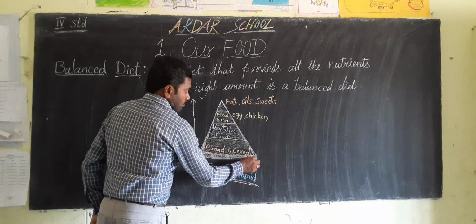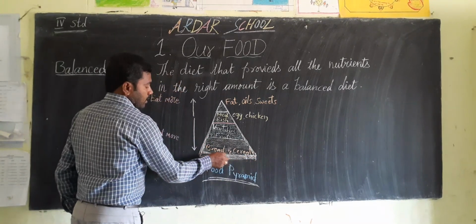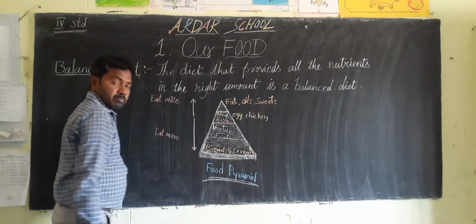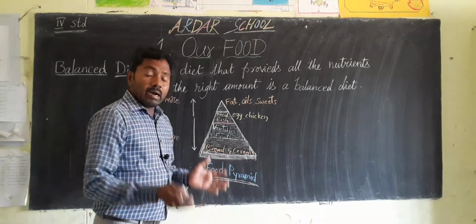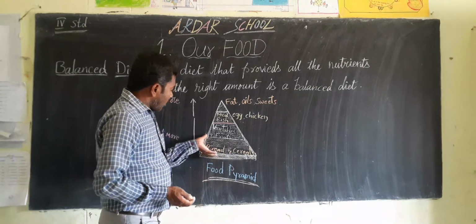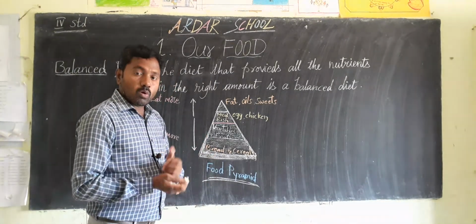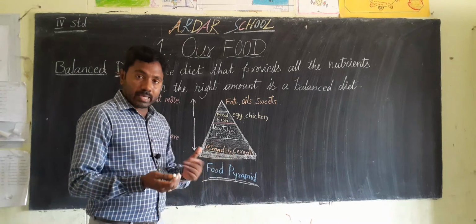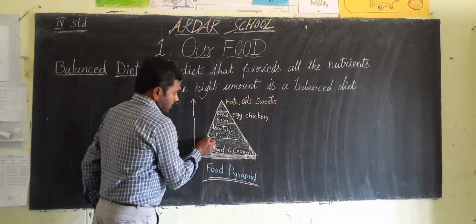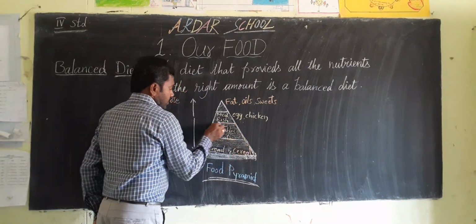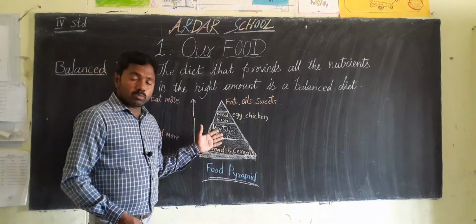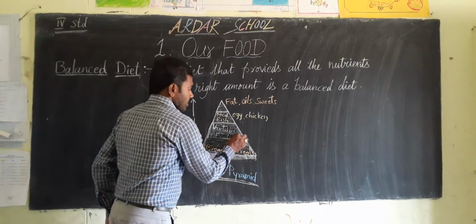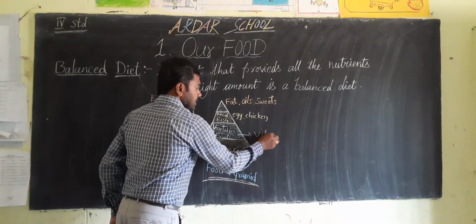At the bottom we need bread and cereals. From this we get energy. These are all energy giving foods, carbohydrates and so on. In the second level there are vegetables and fruits.